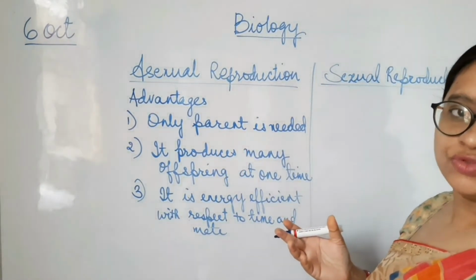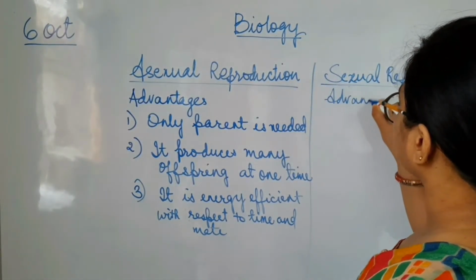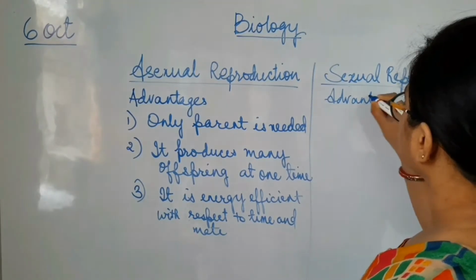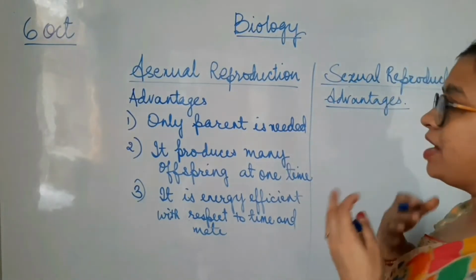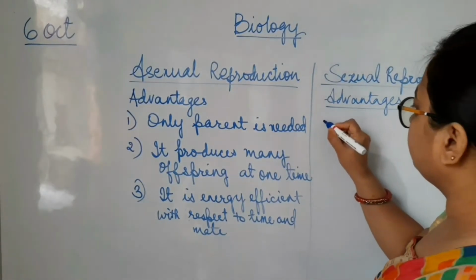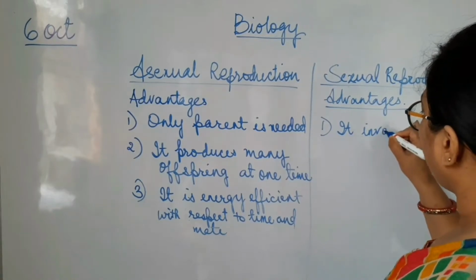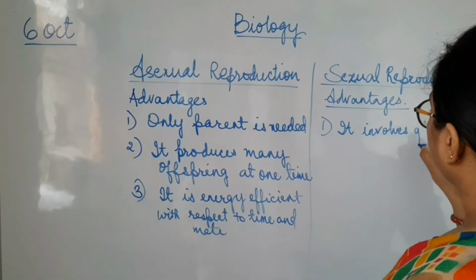Let's see the advantages of the sexual mode of reproduction. As both of the parents are involved, it brings variation. It involves genetic variation.